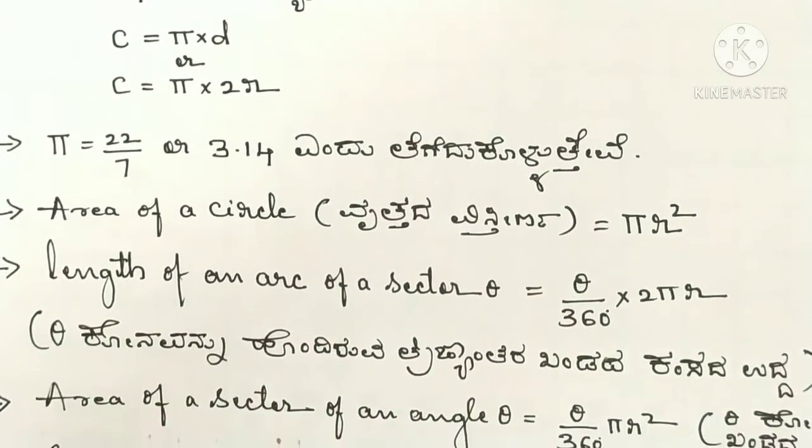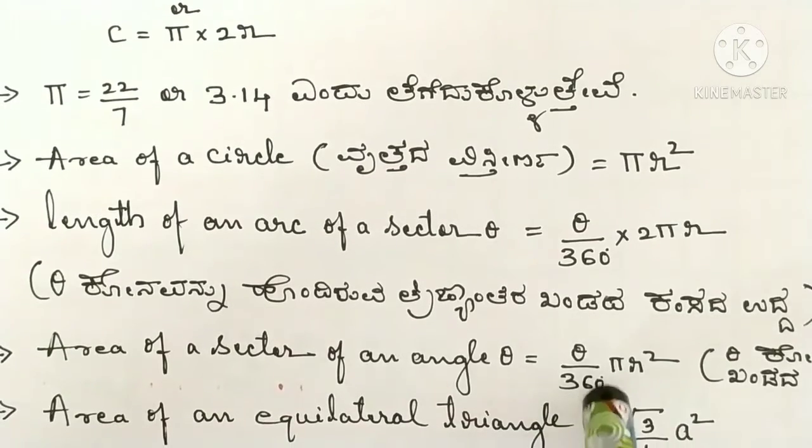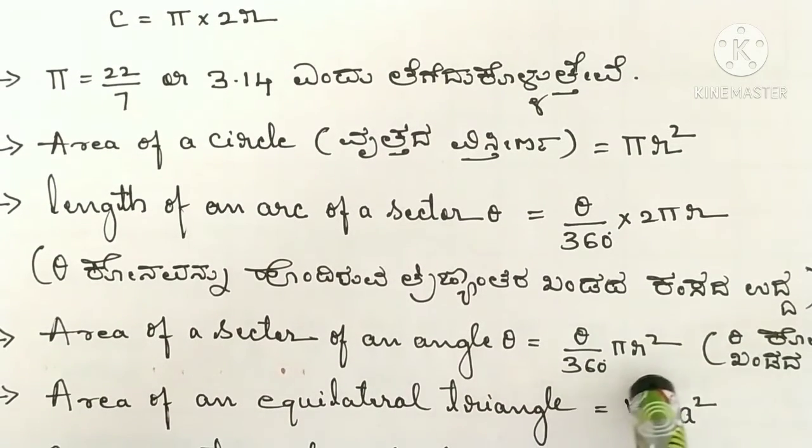Next, area of a sector of an angle theta is equal to theta divided by 360 into pi r square.